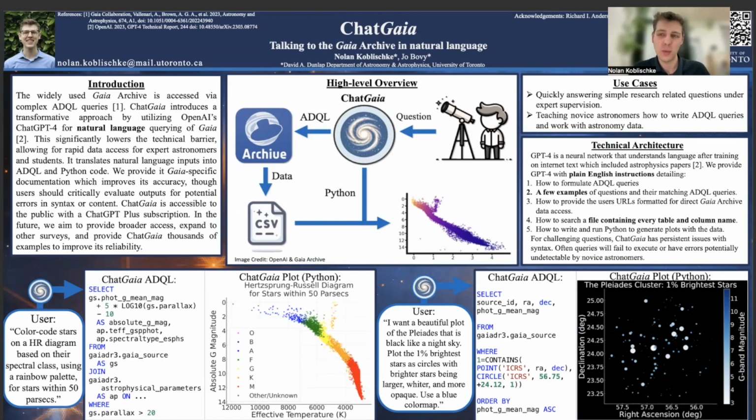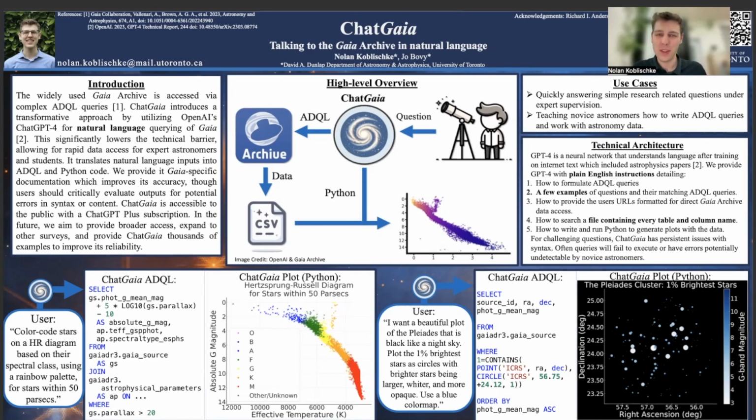It's a neural network that can understand language because it has been trained on large chunks of the internet. And these chunks of the internet include, I believe, all the astronomy papers ever written, information about Gaia, how to write ADQL queries. And so I found that ChatGPT is pretty good at writing ADQL on its own.